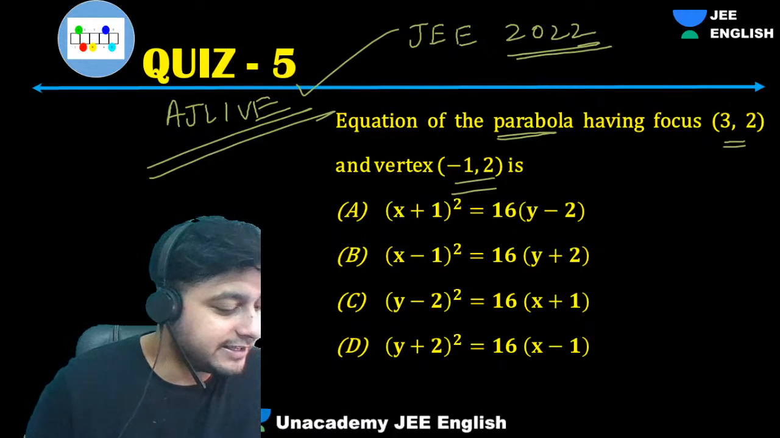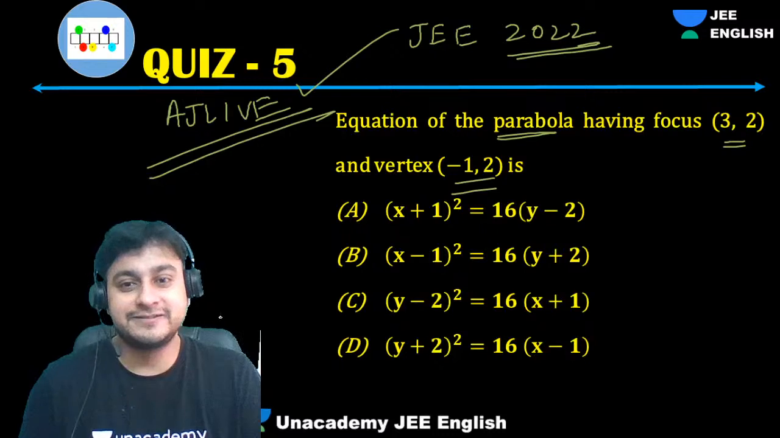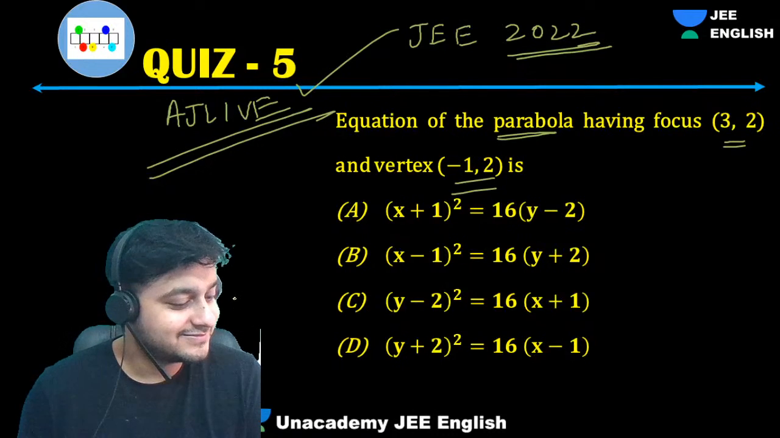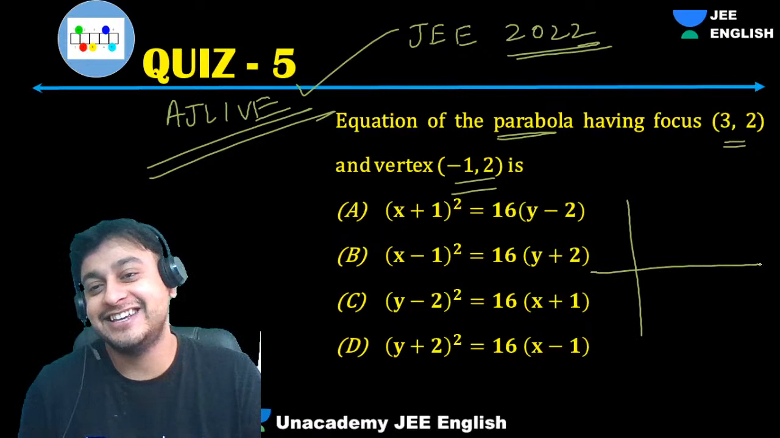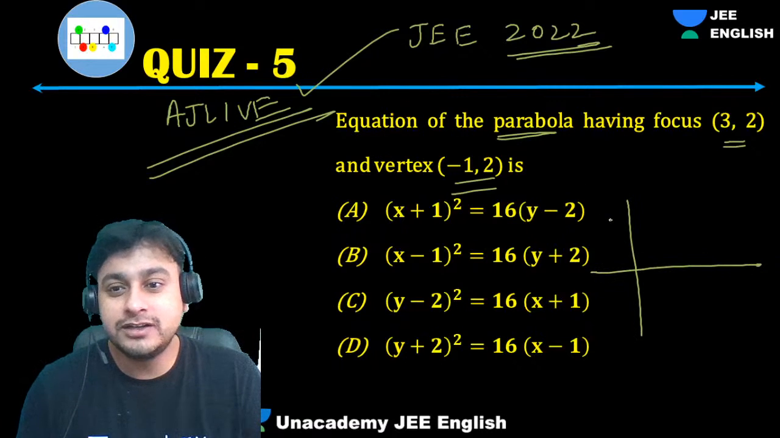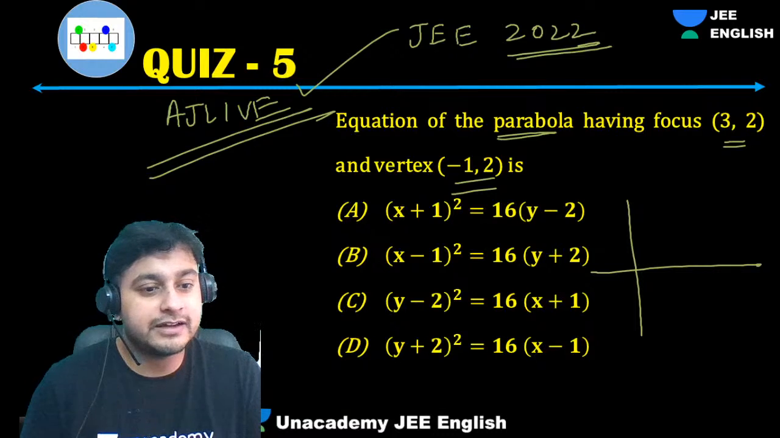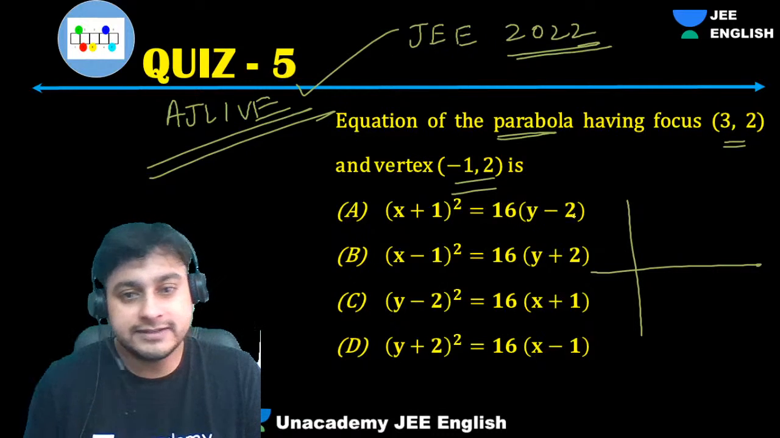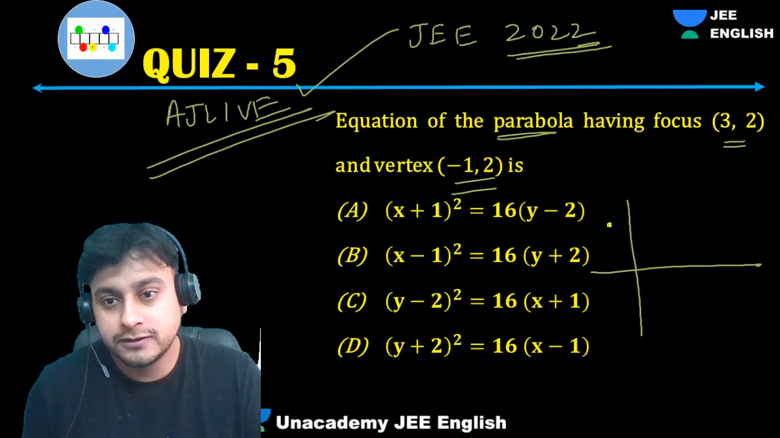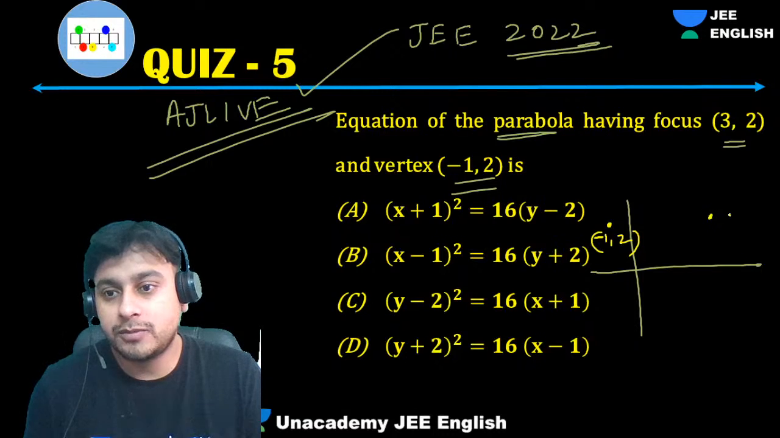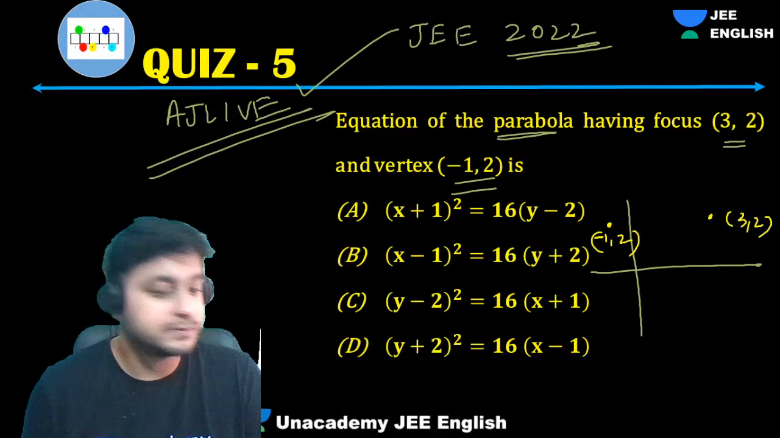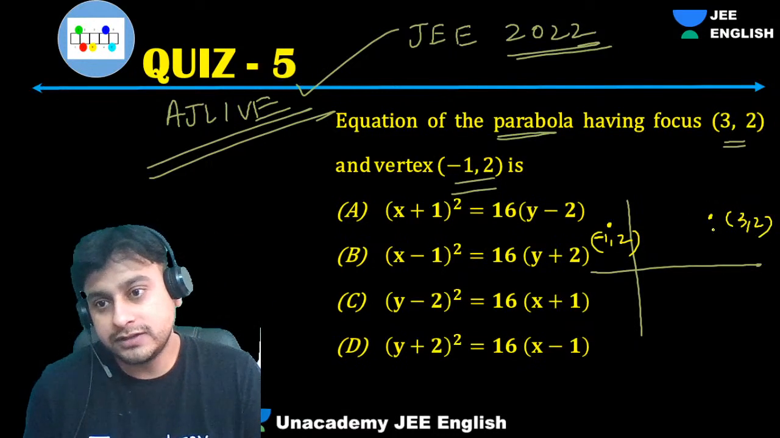Okay, is it A or C? Let's see whether it is A or C. So vertex is what? See here, try to understand. Vertex is what? Bharadwaj? -1, comma 2. What is the focus? 3, comma 2. Focus is 3, comma 2, right?